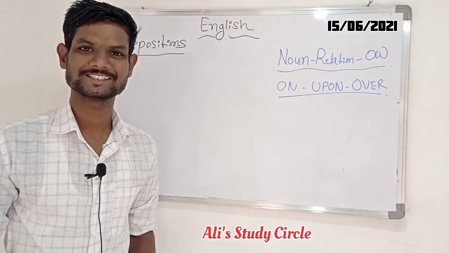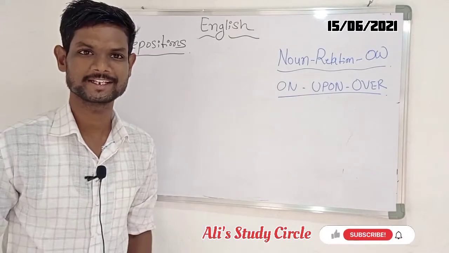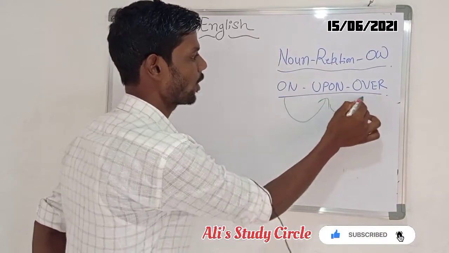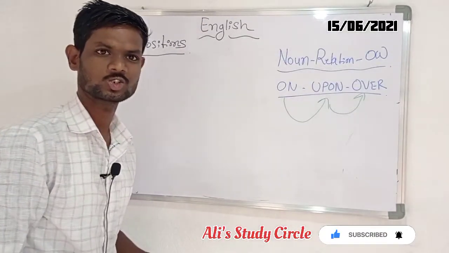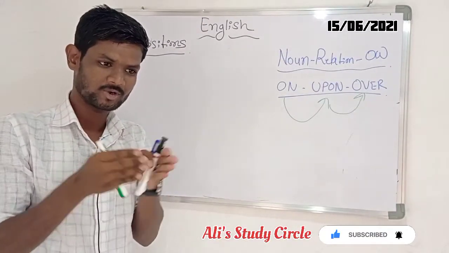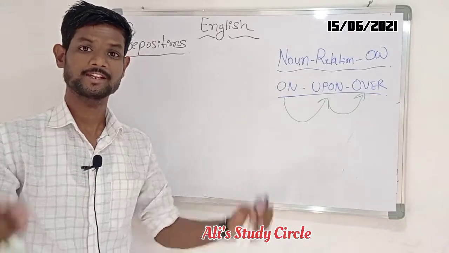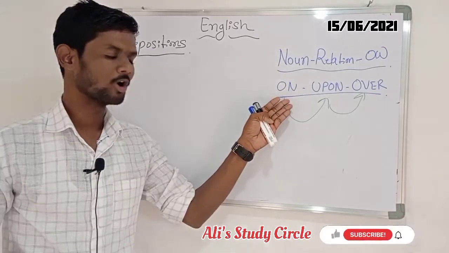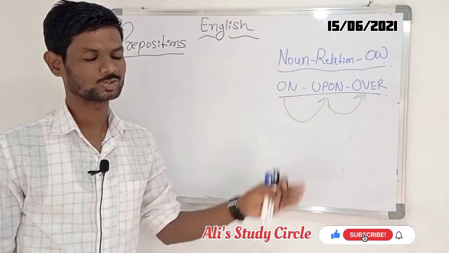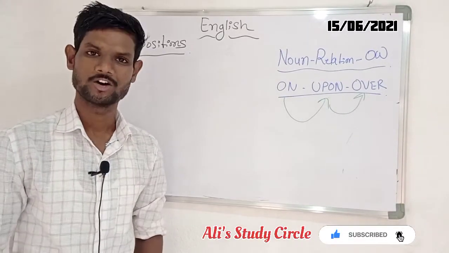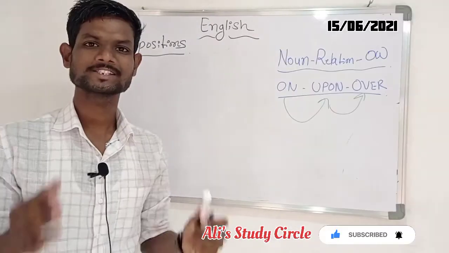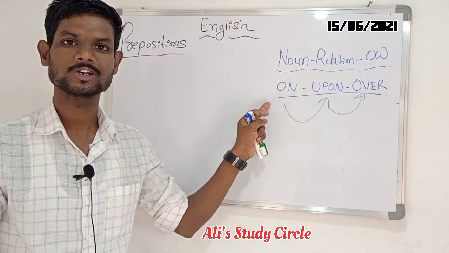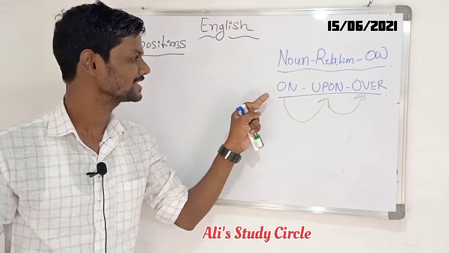Each preposition has its own identity in the sentence. On, upon and over, these three prepositions are totally different from others, and in the sentence also, their works, their jobs are totally different from others. Now let's start with our first preposition, that is on.